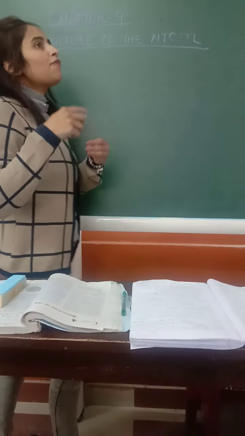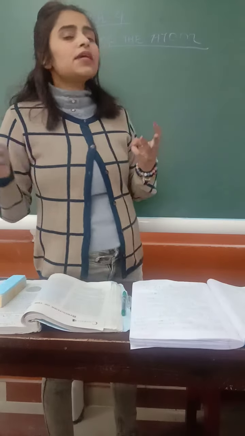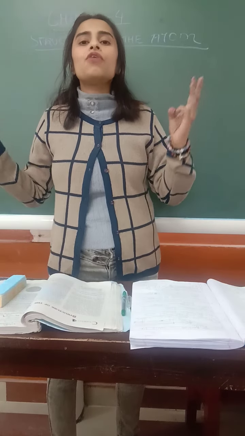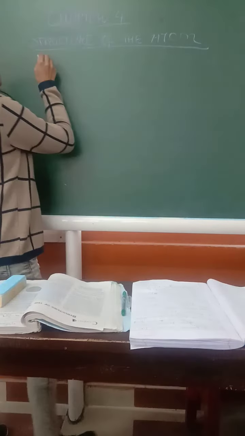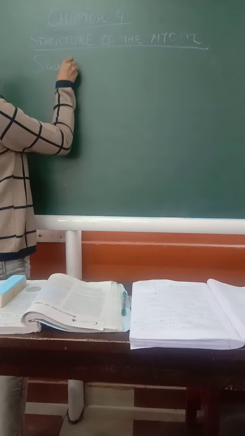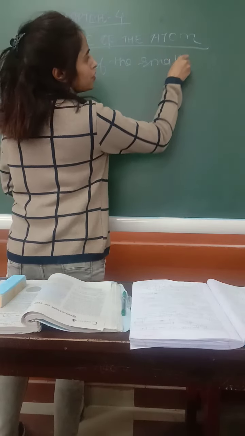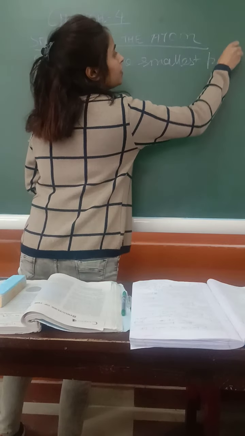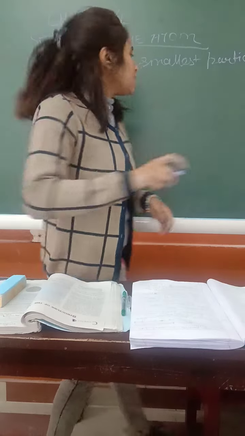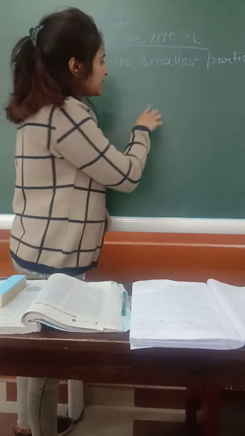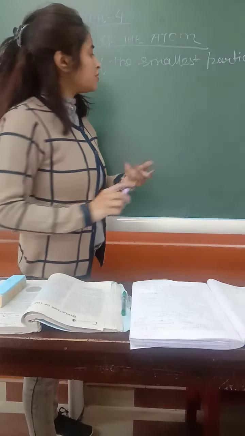Now, if you have to define atoms, what are atoms, students? Atoms are the smallest of the smallest known particles. It is that small, students, that you cannot even see it with your naked eyes. If I make a dot here small, I can see this dot with my naked eyes. You cannot see it, of course.